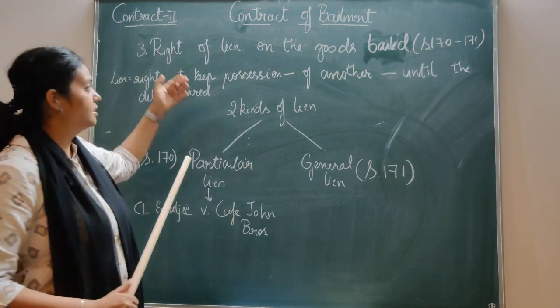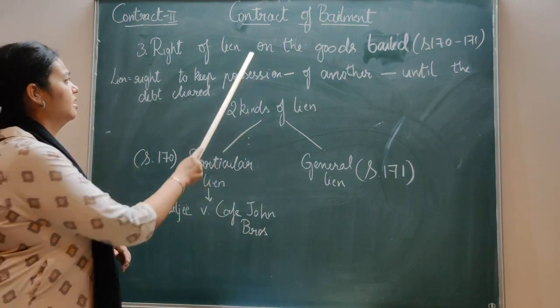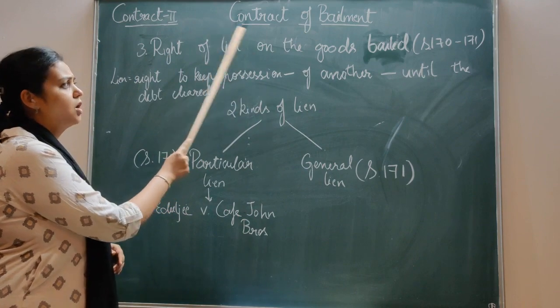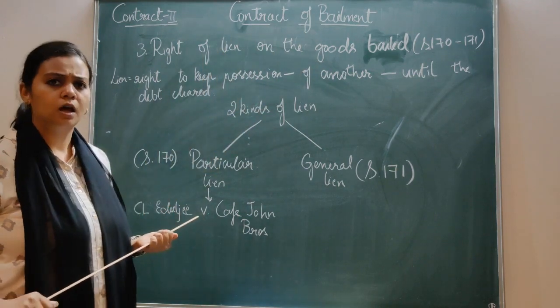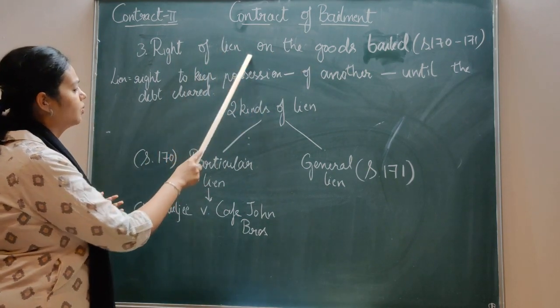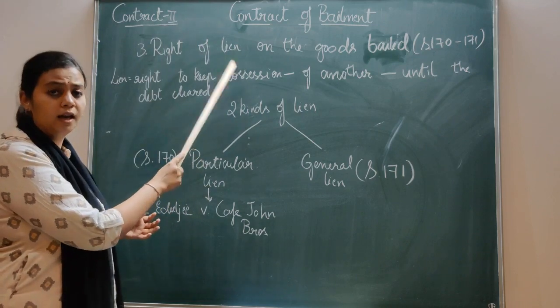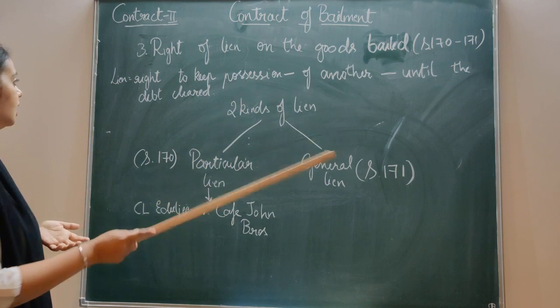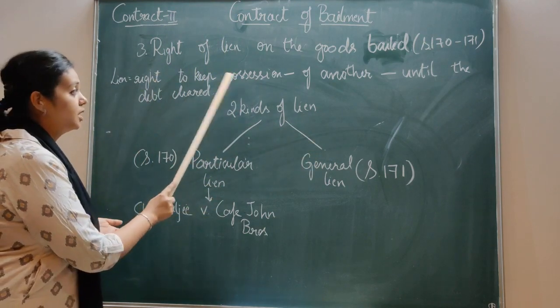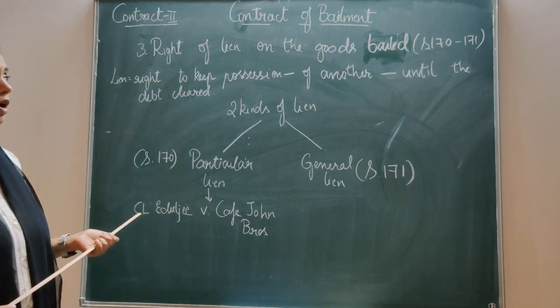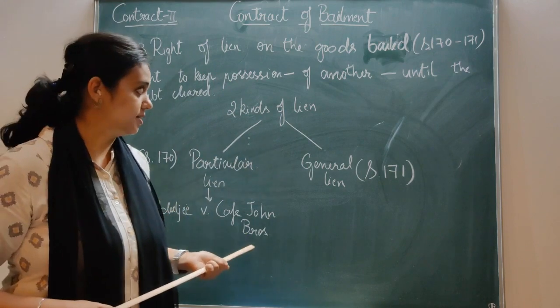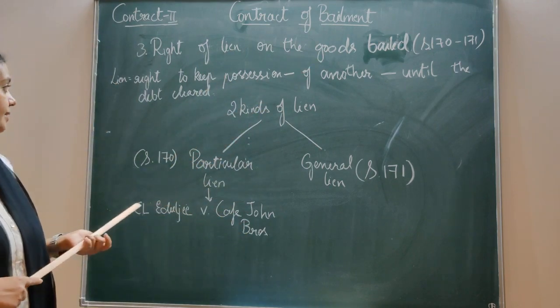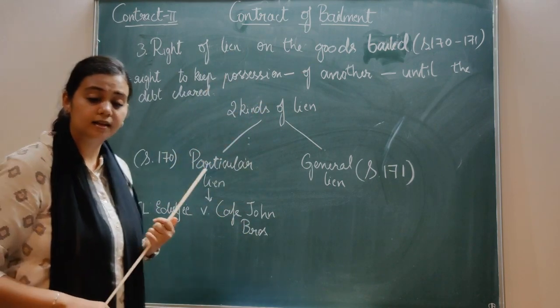So it says that there is some right, this right of lien on the goods bailed. Now to understand what the right of lien is, let's know the meaning of the word lien. Lien means a right to keep possession of another person's goods until the debt is cleared.